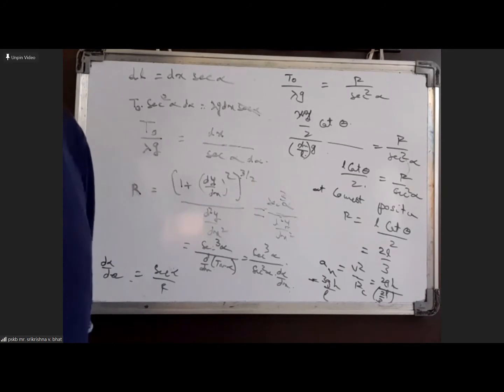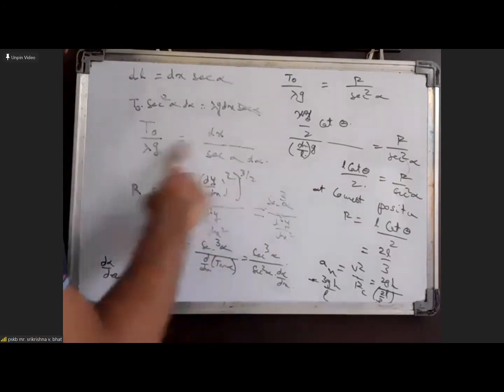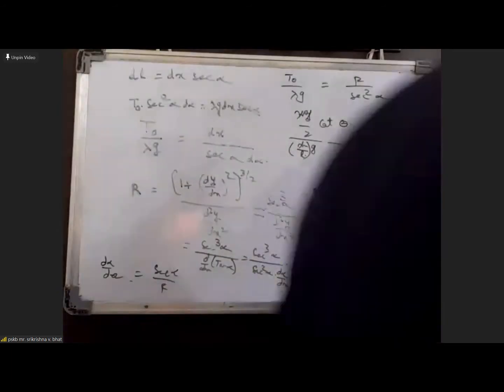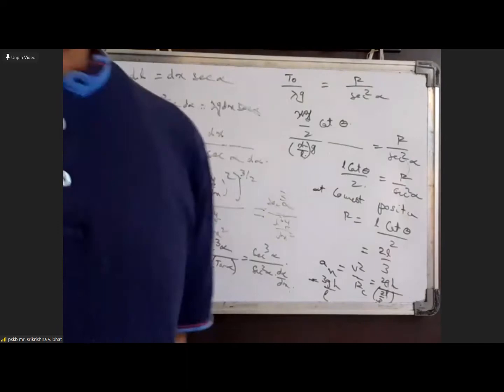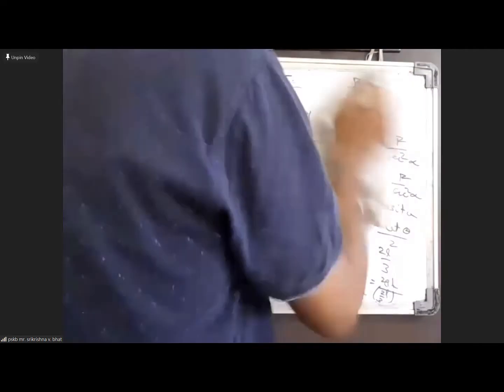So how would you get the expression for radius of curvature? Expression for radius of curvature means you mean to say this expression? Yes, sir. I'll just show you. That's actually a mathematical formula. In mathematics, I think you get to learn that, but I think we use that in physics also sometimes, because if your curvature trajectory is known, then you can use that formula.